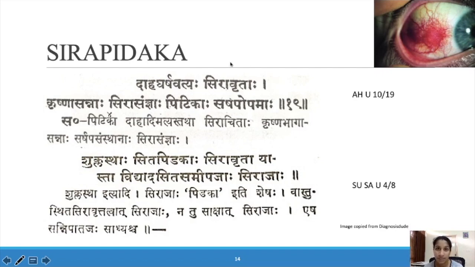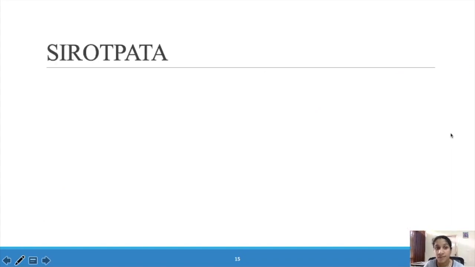Sira Pitaka is a Sannipataja Vikara. So this is a Sannipataja Vikara. What we mentioned before, Arjuna and Sirajala, were Raktaja Vikaras, and Sira Pitaka is a Sannipataja Vikara. Next comes Sirotpada. Sirotpada and Sira Harsha are mentioned only in Ashtanga Hridaya, in Shuklagata Roga. In Sushruta Samhita it is mentioned in Sarvakshi Roga.